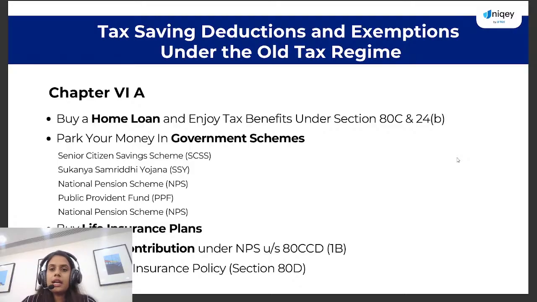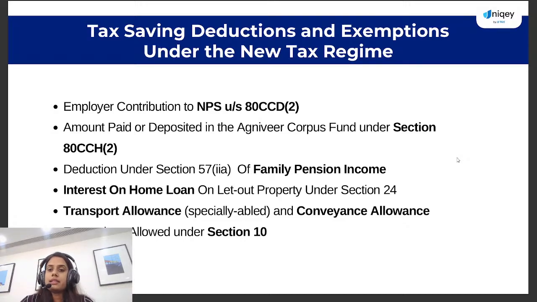If you are buying any kind of health insurance, in that case you can claim deduction under section 80D for you, your spouse, your child, including your parents as well. And for family pension, if you have any family pension income, then also you can claim deduction under section 57(iia).